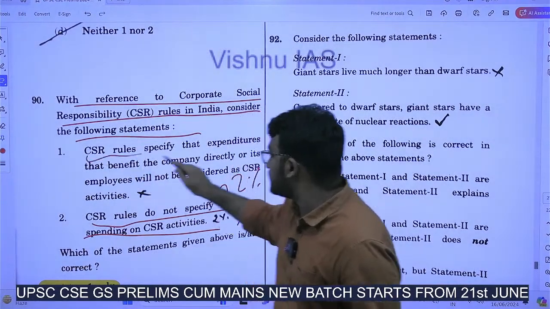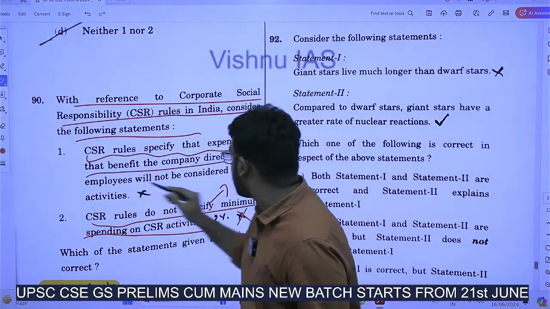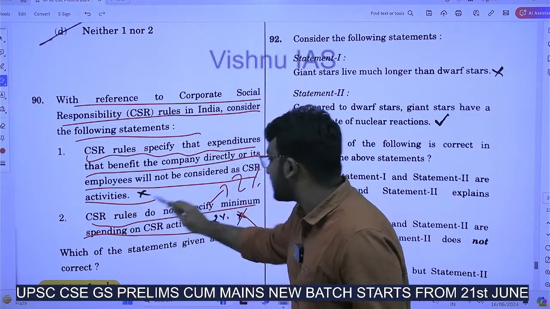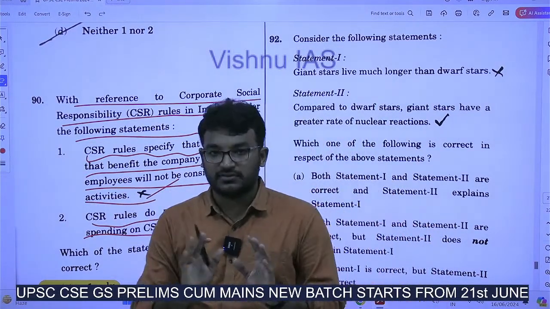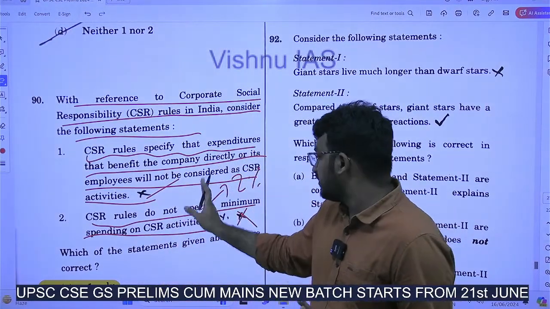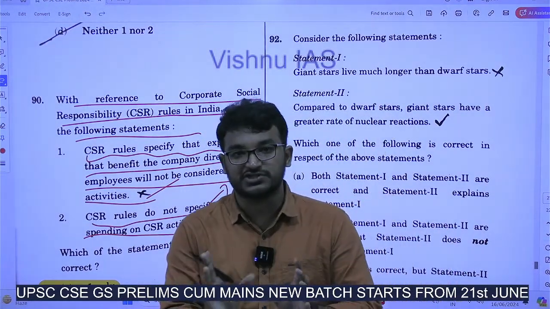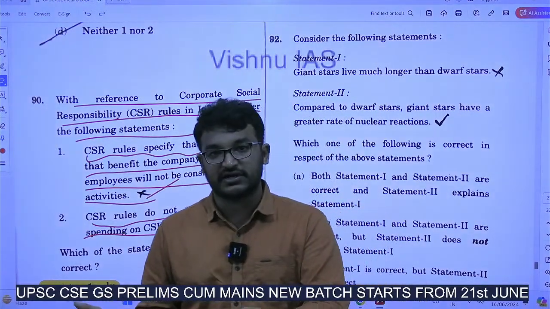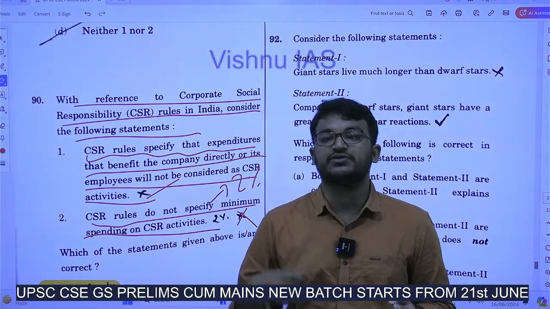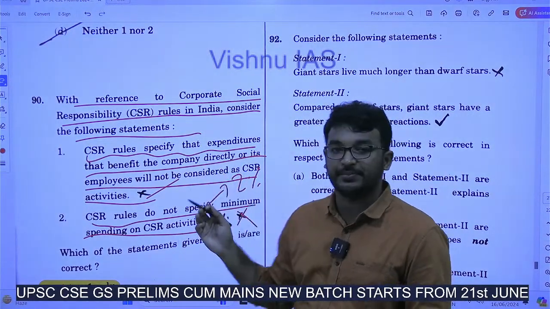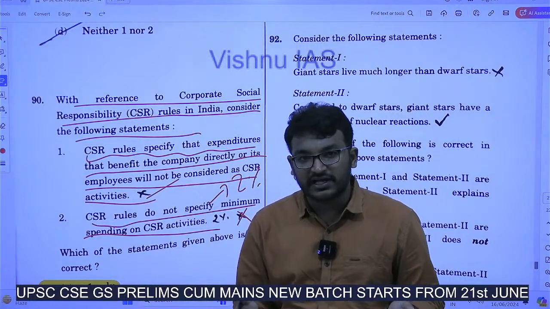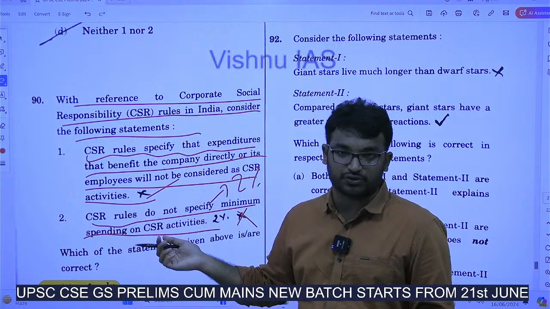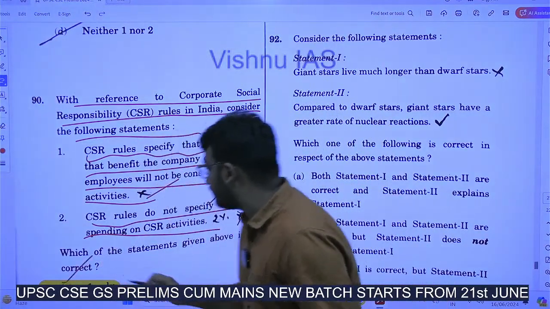Next, CSR rules specify that expenditures that benefit the company directly or its employees will not be considered as CSR activities. Just use your common sense. Corporate social responsibility means companies use resources for the development of society. If they are using the resources for the development of their own company or their own employees, can it be considered as CSR? No, of course. The same is mentioned in the CSR rules. So here the answer is only one.